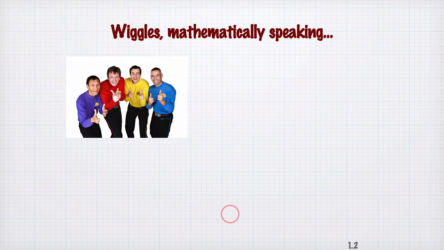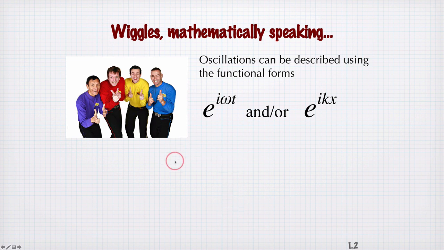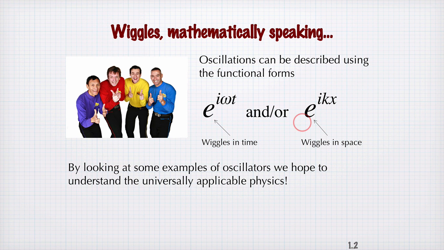So the remainder of this course, in other words, is all about things that wiggle. And things that wiggle, mathematically, we write down in complex notation like this. Here we have a wiggle in time, with omega being the number of radians per second, and this is a wiggle in space, with k being the number of radians per meter. So wiggles in time and wiggles in space. And of course, single coordinate oscillations we describe as a wiggle in time. And these are really important.